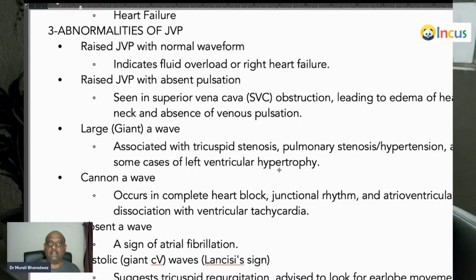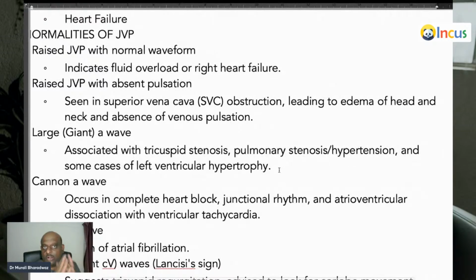Large A waves means the A wave is contracting very strongly. So when will that happen? When the atrium is contracting against a closed tricuspid valve, that will cause a giant A wave. Similarly, if there is any pulmonary stenosis, all the right-sided pathologies like tricuspid stenosis, pulmonary hypertension, in all of these there will be a giant A wave where the atrium needs to contract very strongly. Similarly, left ventricular hypertrophy also. If it is there, then the atrium needs to contract very strongly to push the blood into the non-compliant left ventricle. That also leads to a large giant A wave.